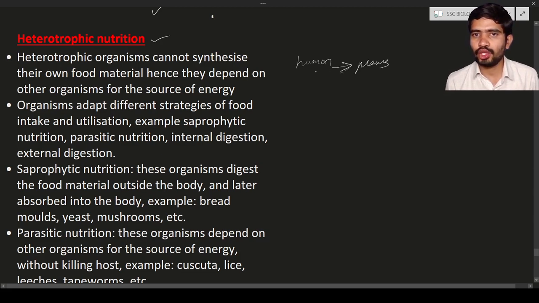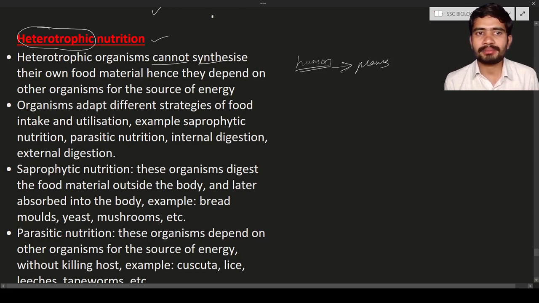So human beings, animals, and other microorganisms have heterotrophic nutrition. They depend on others, hence it is known as heterotrophic nutrition. Heterotrophic organisms are called heterotrophs. Heterotrophs or heterotrophic organisms, both are the same. These organisms cannot synthesize their own food material, so we call them heterotrophs.